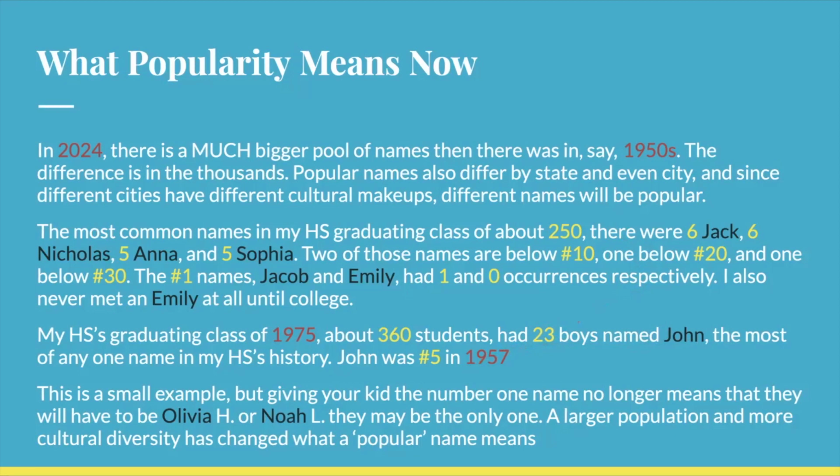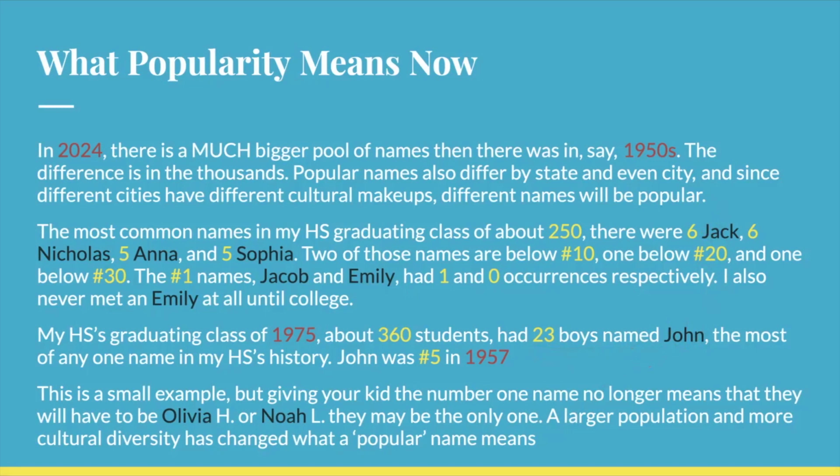There's not even ties in 1975 because the names are just overwhelmingly more popular. And these 6 Jacks made up about 2.5% of my class, and these 23 Johns were 6%. If you add up the 6 Jacks and the 6 Nicholases in my graduating class, that's still less percentage-wise than the 23 Johns made up in 1975. And like I said, this is a small example, but my point is that giving your kid the number 1 name no longer means that they will have to be like Olivia H. or Noah L. They may be the only one.